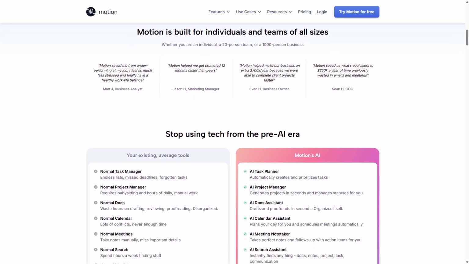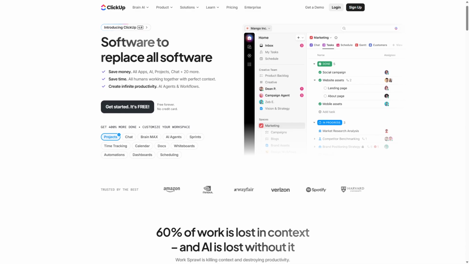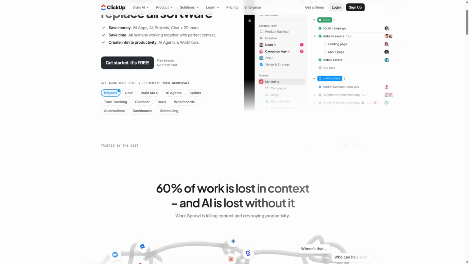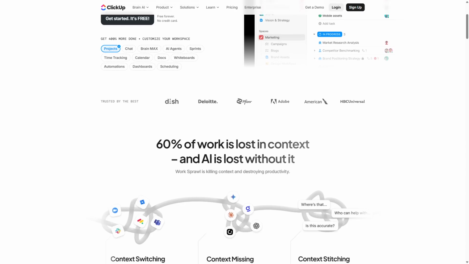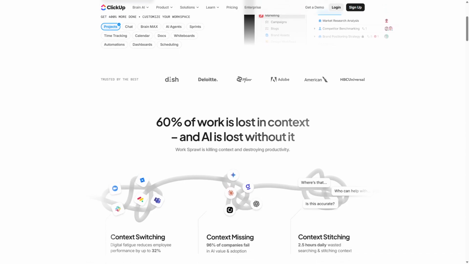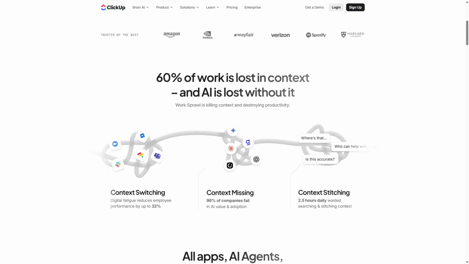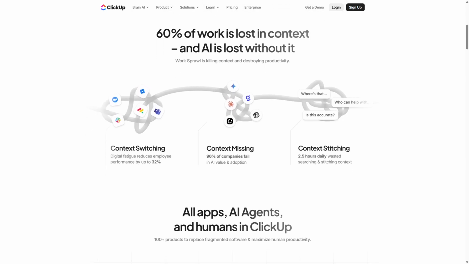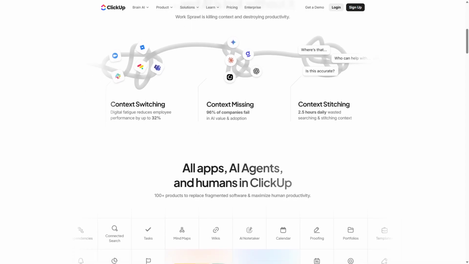ClickUp is an all-in-one productivity platform designed to centralize task management, document collaboration, goal tracking, and communication. It offers customizable workflows, multiple views like lists, boards, and calendars, and integrates with numerous apps to support diverse project needs. ClickUp's strengths include its flexibility across industries, powerful collaboration tools, an extensive feature set that covers everything from simple task lists to complex project roadmaps.